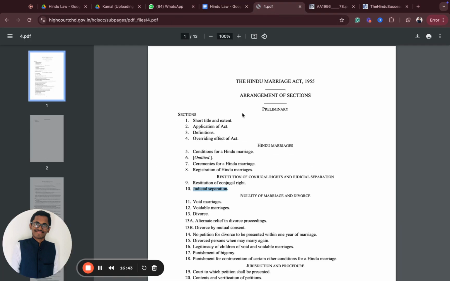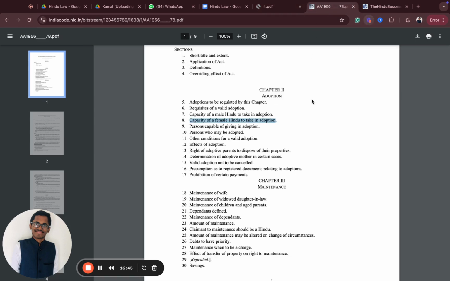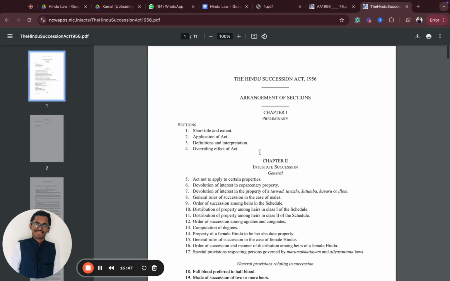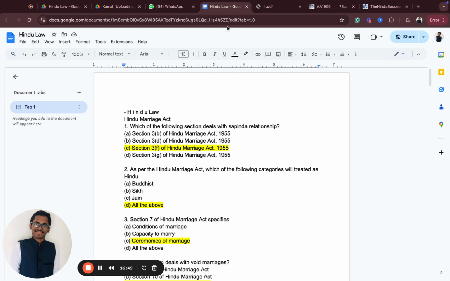It's the rapid 15 minutes round: Hindu Marriage Act, Hindu Succession Act, as well as Hindu Maintenance Act. You should be getting these marks no matter what. 5 marks is very important.